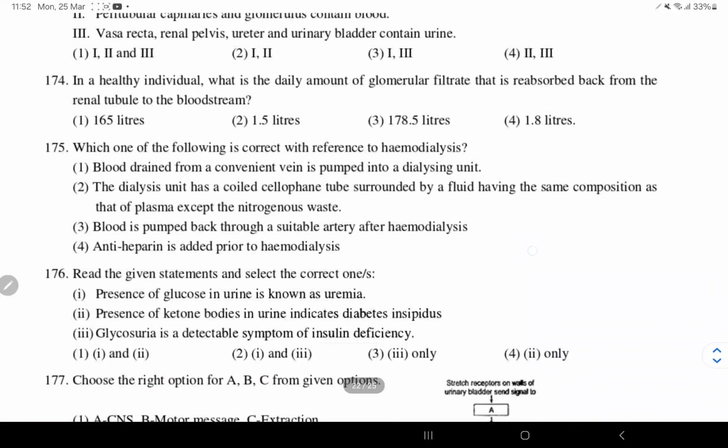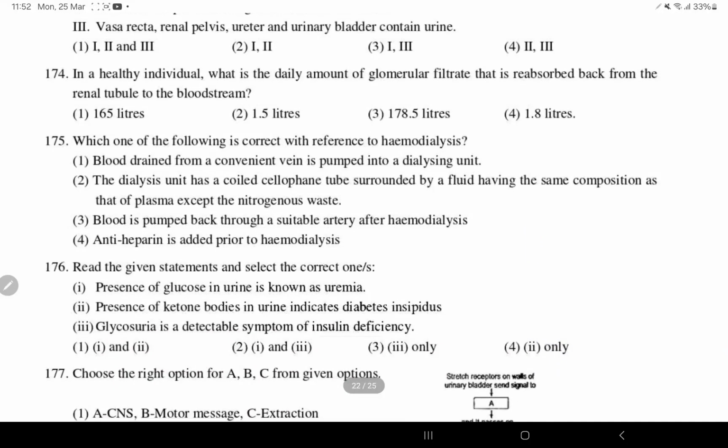In a healthy individual, what is the daily amount of glomerular filtrate that is reabsorbed back from the renal tubule to the bloodstream? So that is option 3, 178.5 liters, because around 180 liters is filtered and only 1.5 liters is excreted.